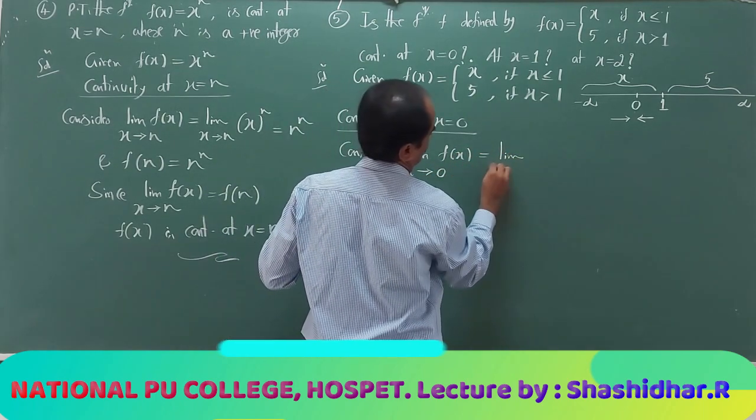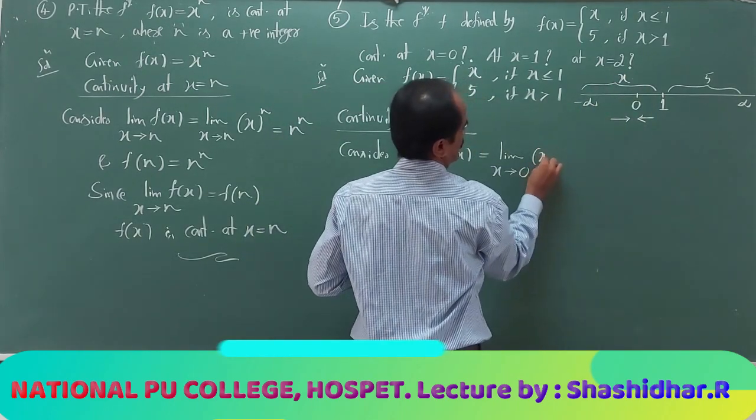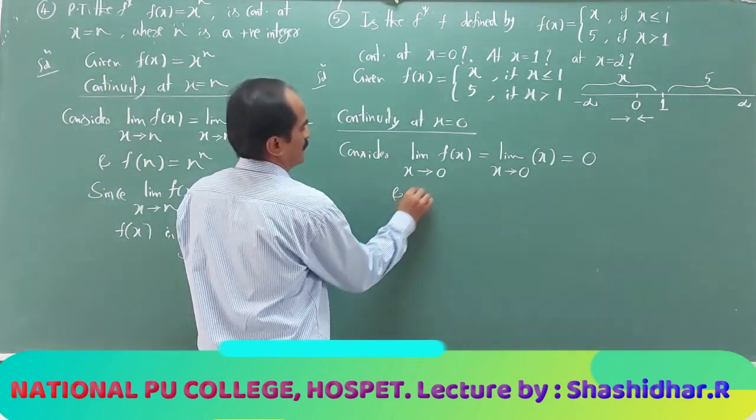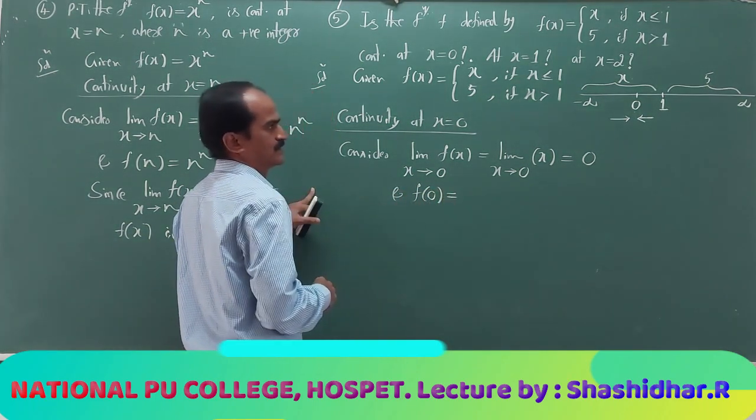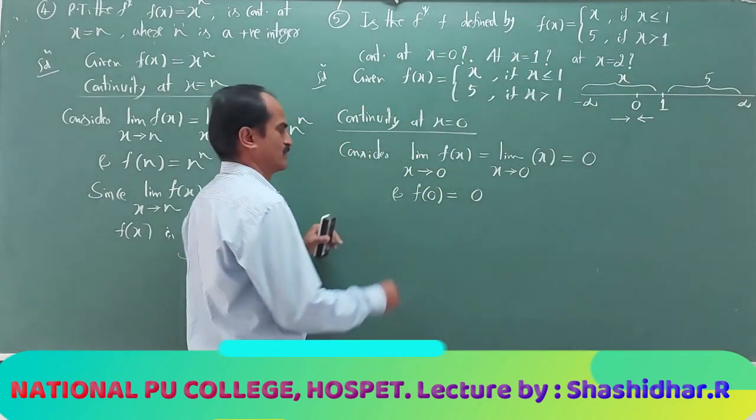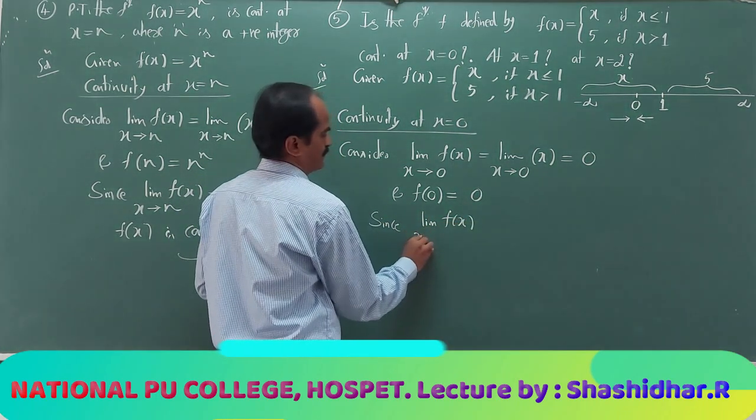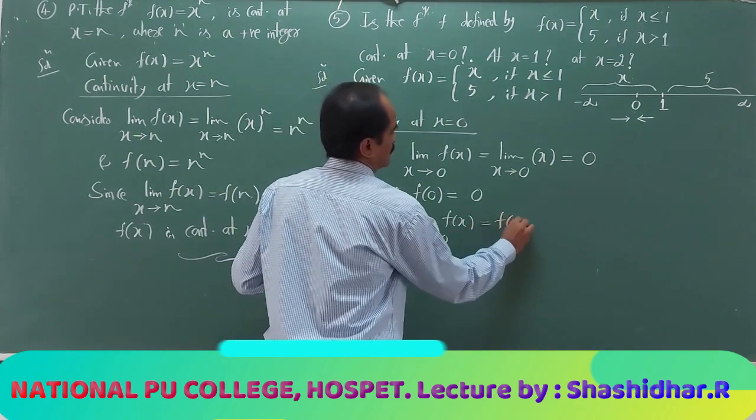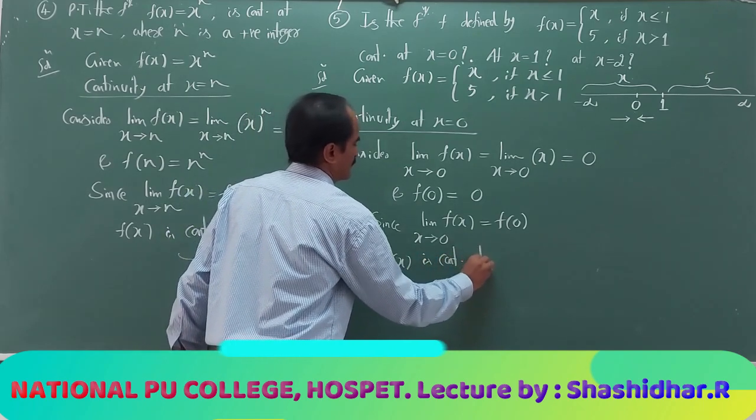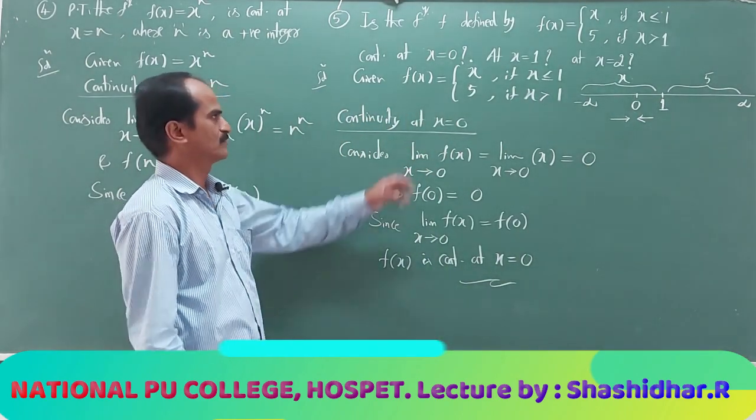The limit as x approaches 0, in this case the function should be taken as what? x. And what is the limit of x as x approaches 0? Obviously 0. And the function value at 0, I want. Function value at 0 means what is f of x? x. So it is also equal to 0. Since the limit of f of x as x tends to 0 is the same as f of 0, f of x is continuous at x equal to 0. So one point is over.